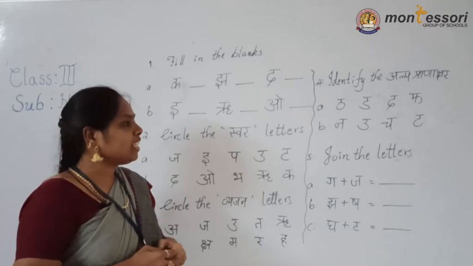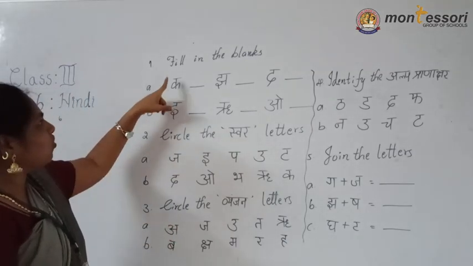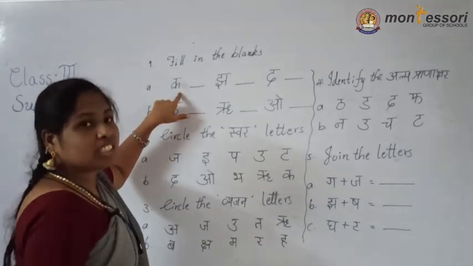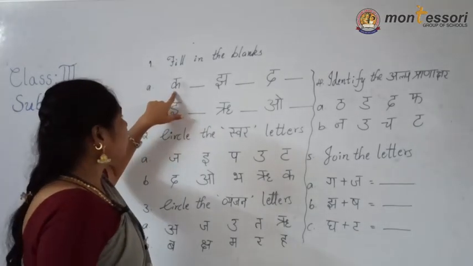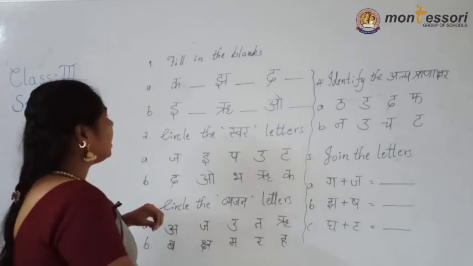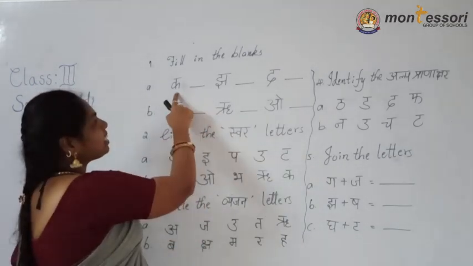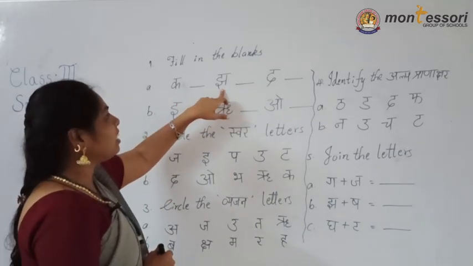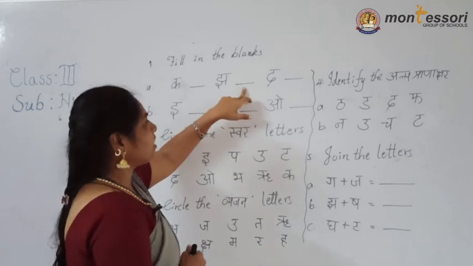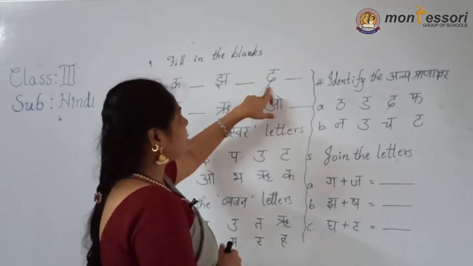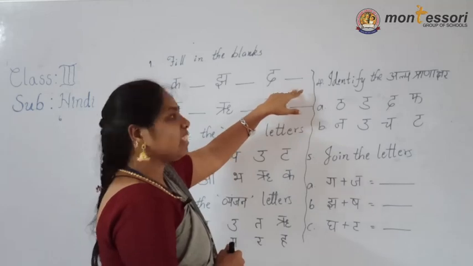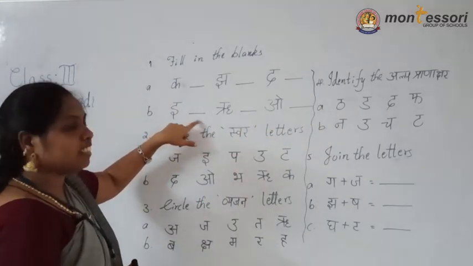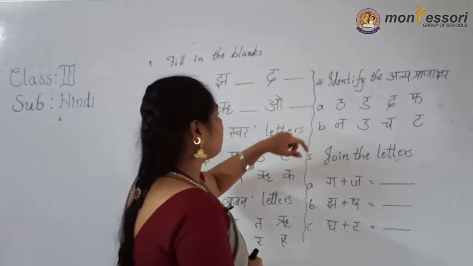Okay, children. See what exercises I gave here. Fill in the blanks means you must see, first identify the letter. First letter you have to identify and fill this one. After this letter, which letter is coming? Ka, after that what is it? Kha. Then jha, jha after what is that? Then next da, da after what is that? Dha. Then second one. E after what is that? Ru after ye. O after au.